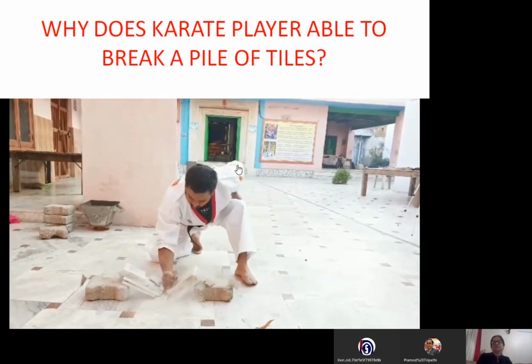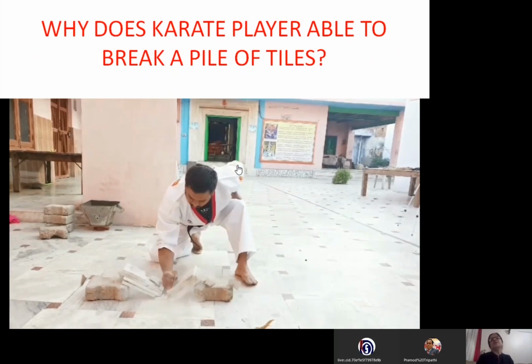See now, what happened in this case is he is able to break. It's a training. What training are they giving? In that case, the training is when you are going to hit the pile of tiles, hit it so fast, very fast, that it may reduce the time of interaction.